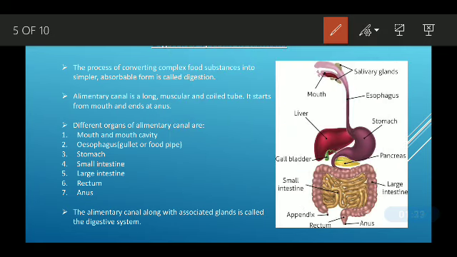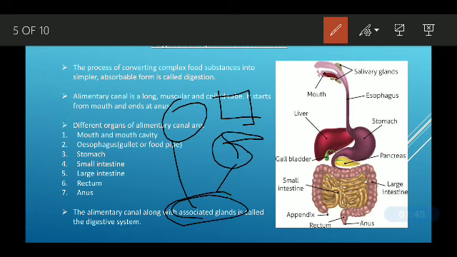So what is digestion first? You can see here, the process of converting complex food substances into simpler food is called digestion. It should be simpler and absorbable.